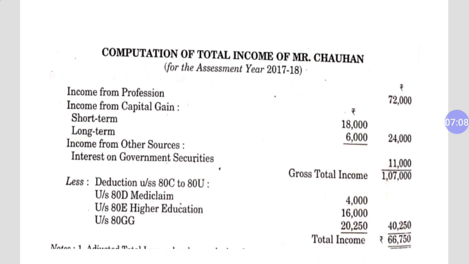Computation of total income of Mr. Chauhan. As it is very clearly given in the question, income from profession is 72,000, income from capital gain, short term and long term, and income from other sources, under which we have interest on government security. So gross total income is 1,07,000. Out of this 1,07,000 we will deduct all the deductions which are very clearly given in the question.